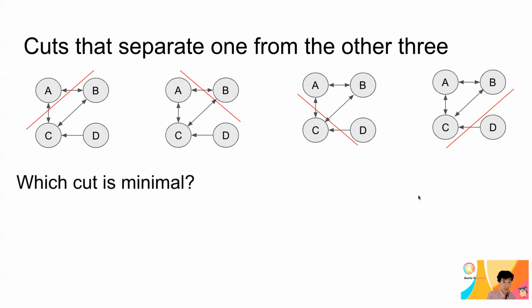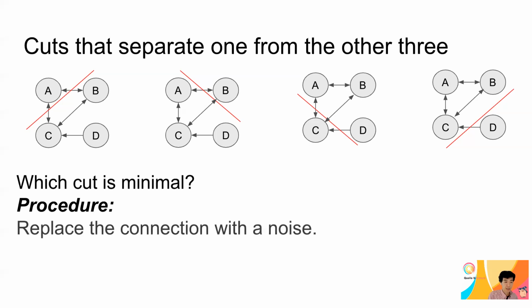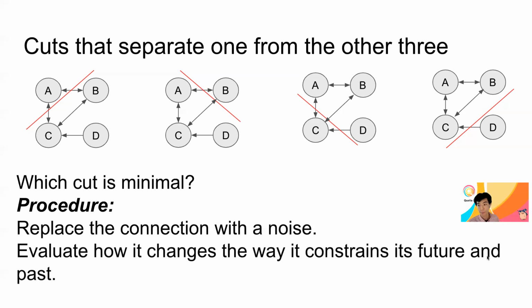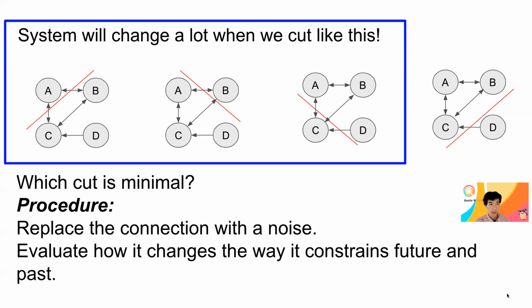And then we evaluate which cut is minimal. The procedure is again to replace the connection with noise and evaluate how it changes the way it constrains the feature and the past, more operationally or more formally. Just by looking at this figure, it's quite clear that if we replace any of these three types, it's going to change a lot, right?